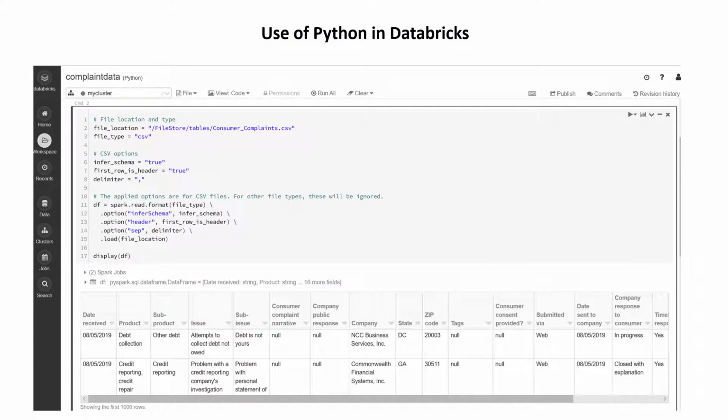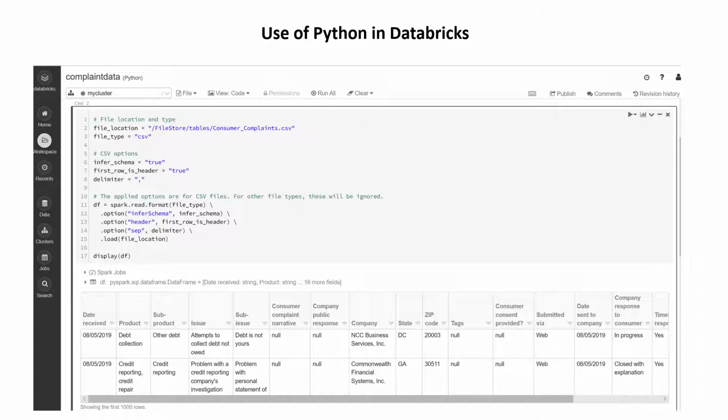Here's a snapshot of some of the work that I had done within Databricks using Python. So I had opened a cluster called My Cluster. It was active at the time, of course. And then within that cluster, I created a notebook called Complaint Data. And then using Python Spark, I had loaded the file. Again, it was a .csv file.